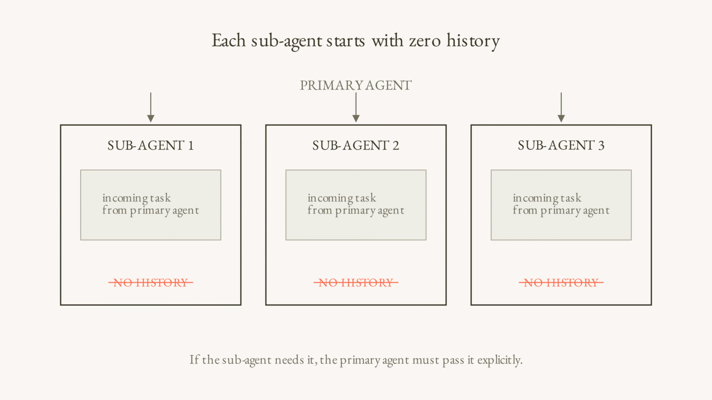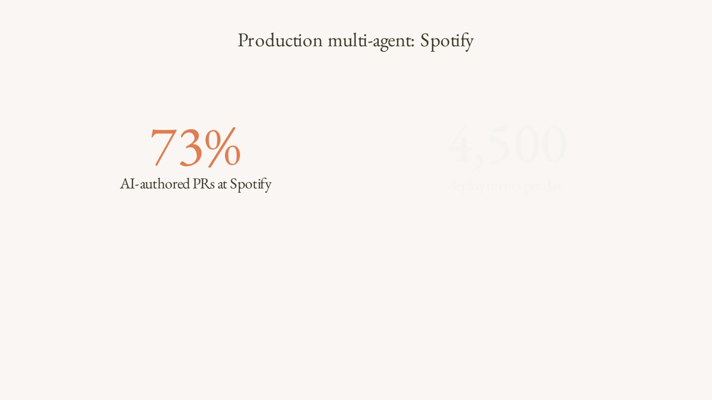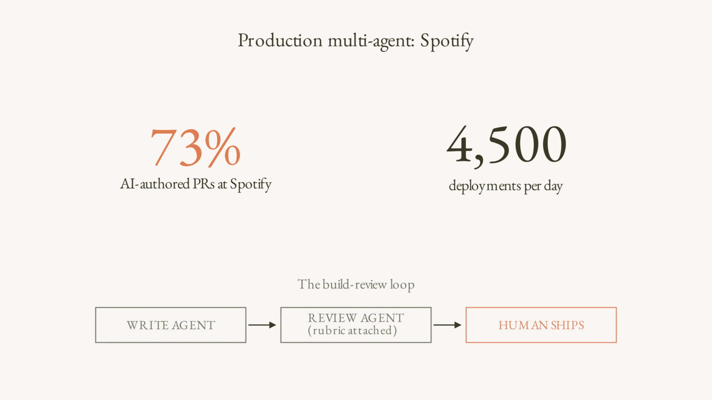Nothing is assumed. In Spotify's internal Claude Code deployment, 73% of pull requests are AI authored, with 500 deployments per day. That number is not possible with one agent iterating. It requires a fleet of parallel sub-agents working isolated branches, reporting back to orchestrators, with humans reviewing outputs rather than generating them.